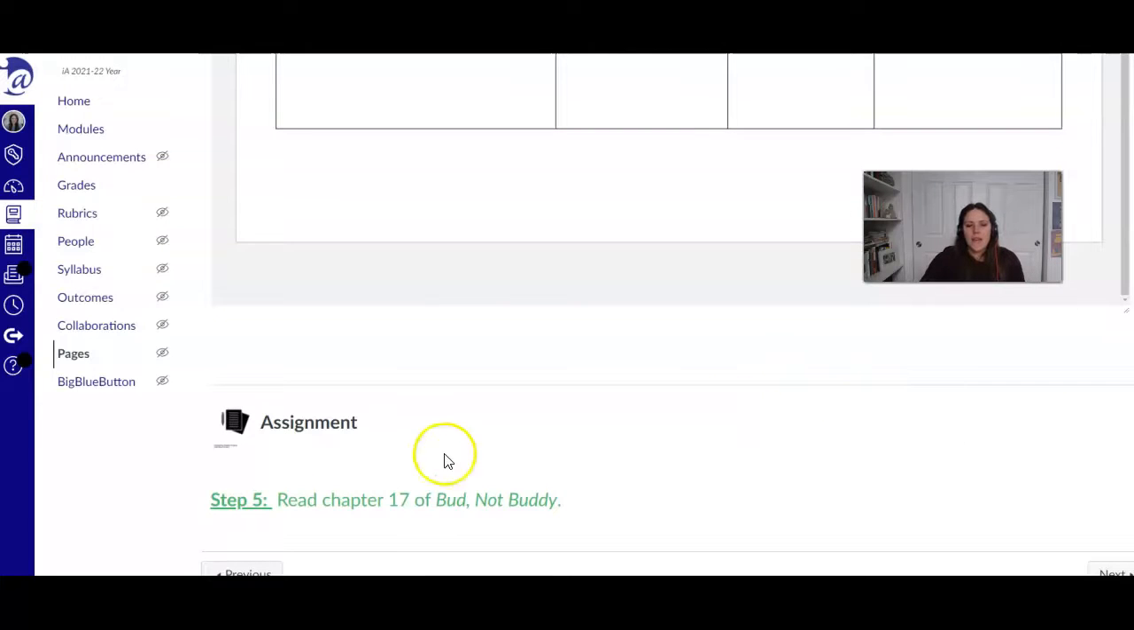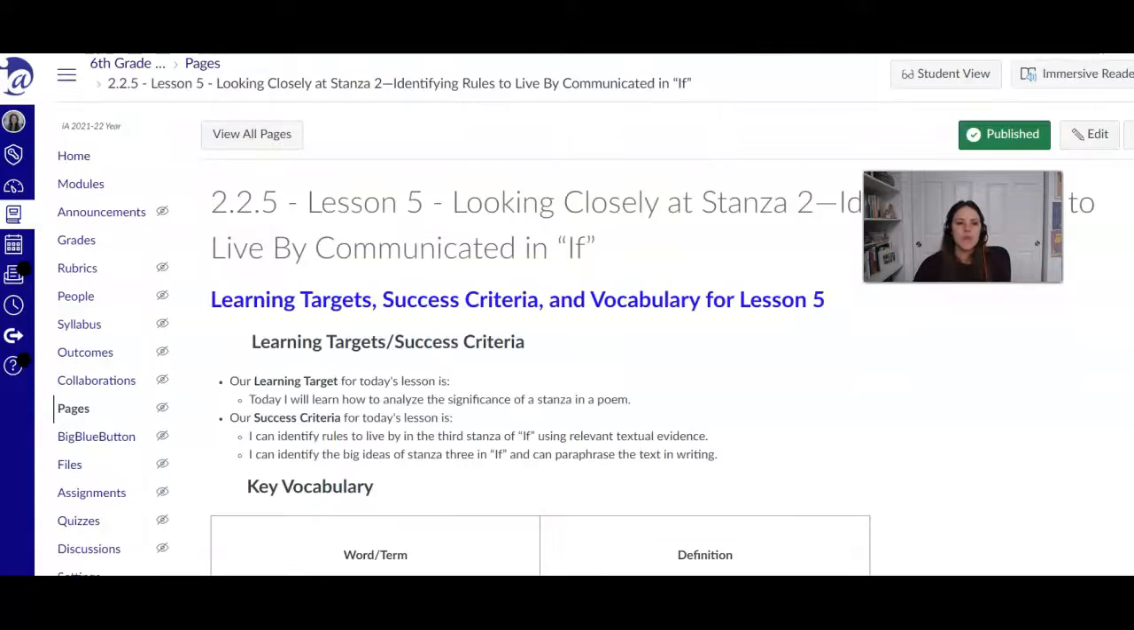All right? And then it asks you to read chapter 17. I'm going through this pretty quickly because this isn't a time for you to do all of this right this moment. It's just an overview to make sure you know what to do. All right, and then there's another lesson for you here, lesson 5. Again, this would be done over several days throughout this week, not all in one day.